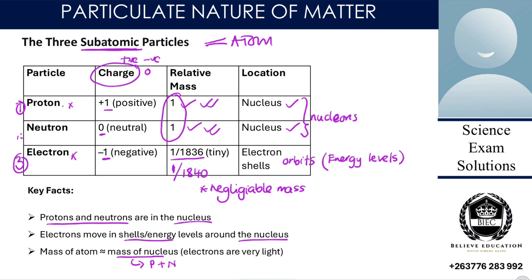Are we together? Electrons are often asked about, the question being why electrons are not considered as part of the mass. And the reason is that they have a negligible mass. That negligible mass is a very small mass. So that mass is not considered, it is just ignored.